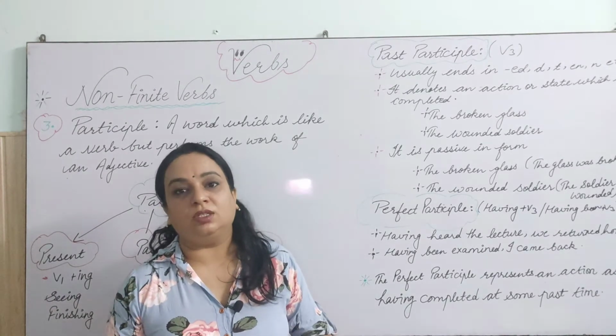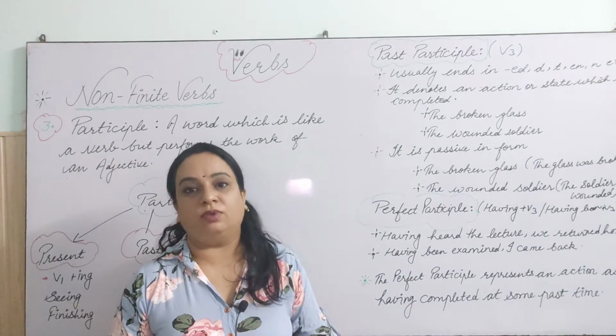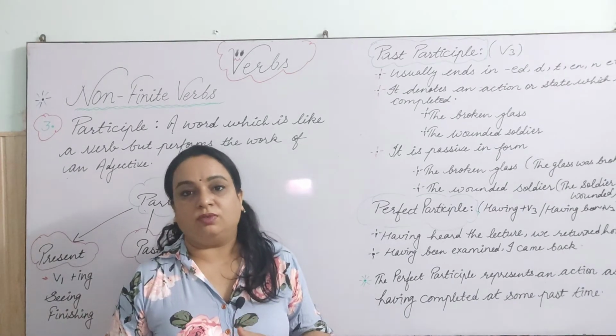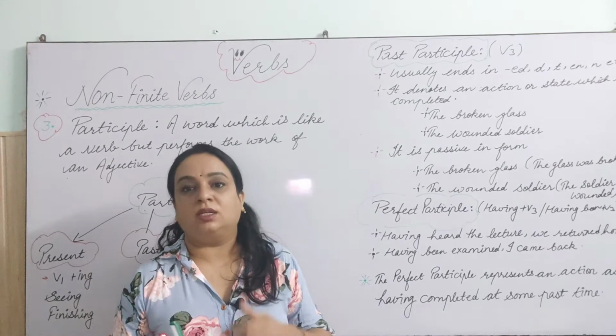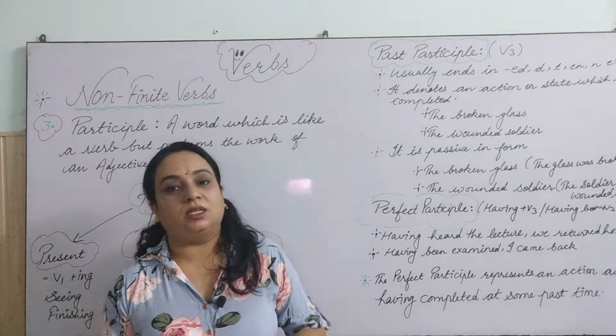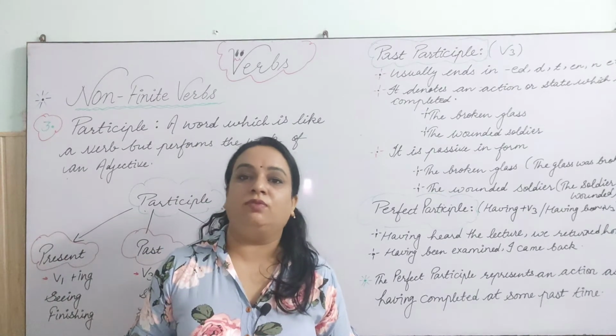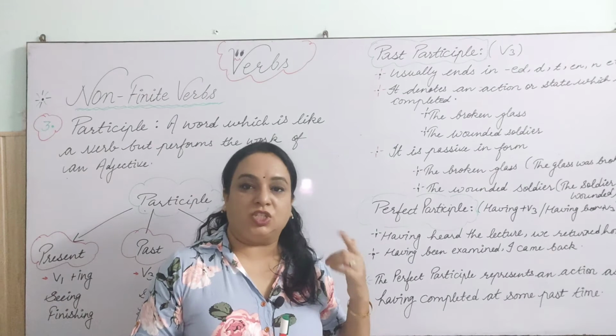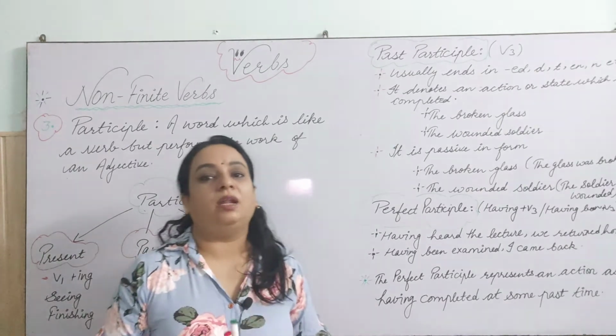We further learnt that non-finite verbs can be used as adjective, as adverb and as noun in the sentence, right? And then we started the kinds of non-finite verbs: gerund, participles and infinitives.